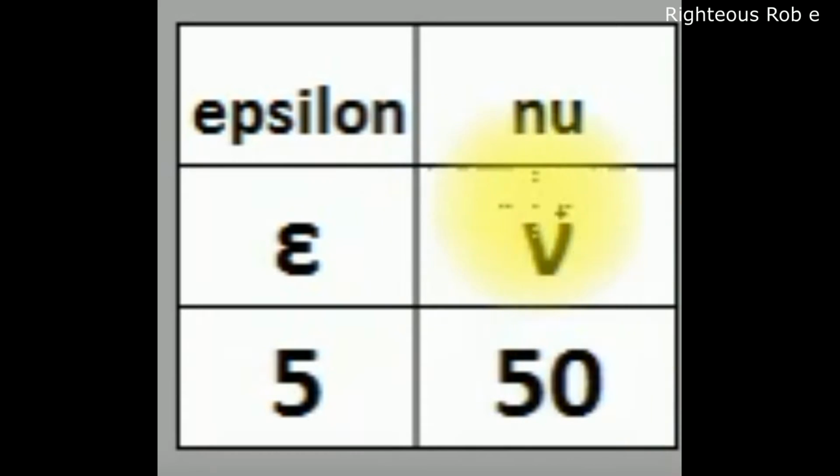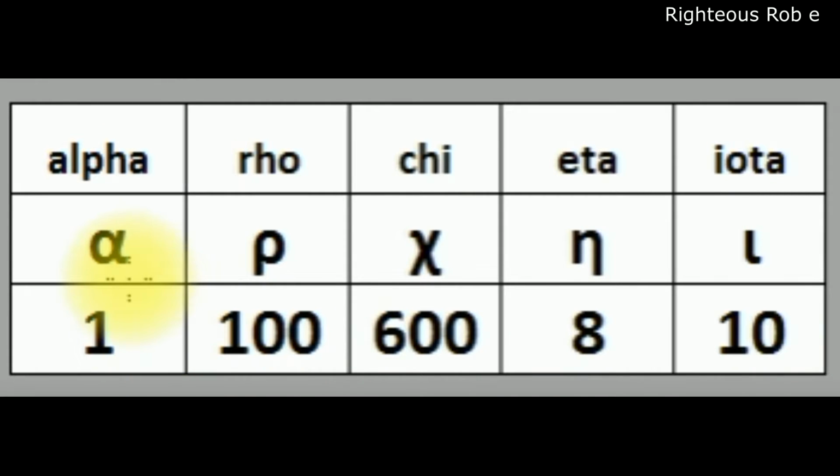Epsilon nu, the first word in John 1:1, means in. Alpha, rho, chi, eta, iota, the word in Greek for the beginning.